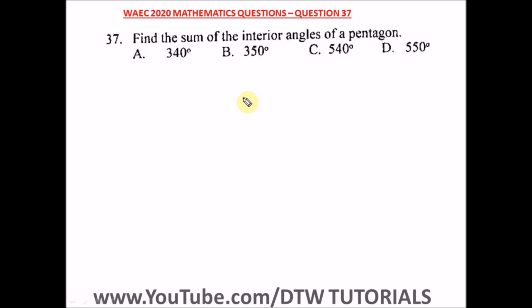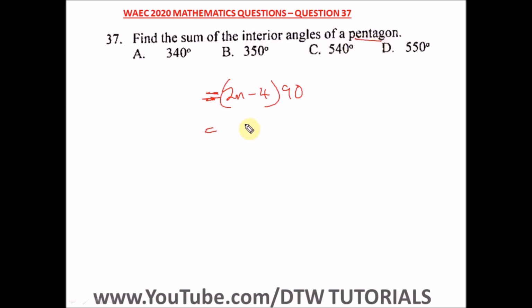Question 37 of the WASSCE 2020 Mathematics Past Question, that's your WAEC 2020 exam. It says find the sum of the interior angles of a pentagon. The sum of interior angles is 2n minus 4, bracket 90.